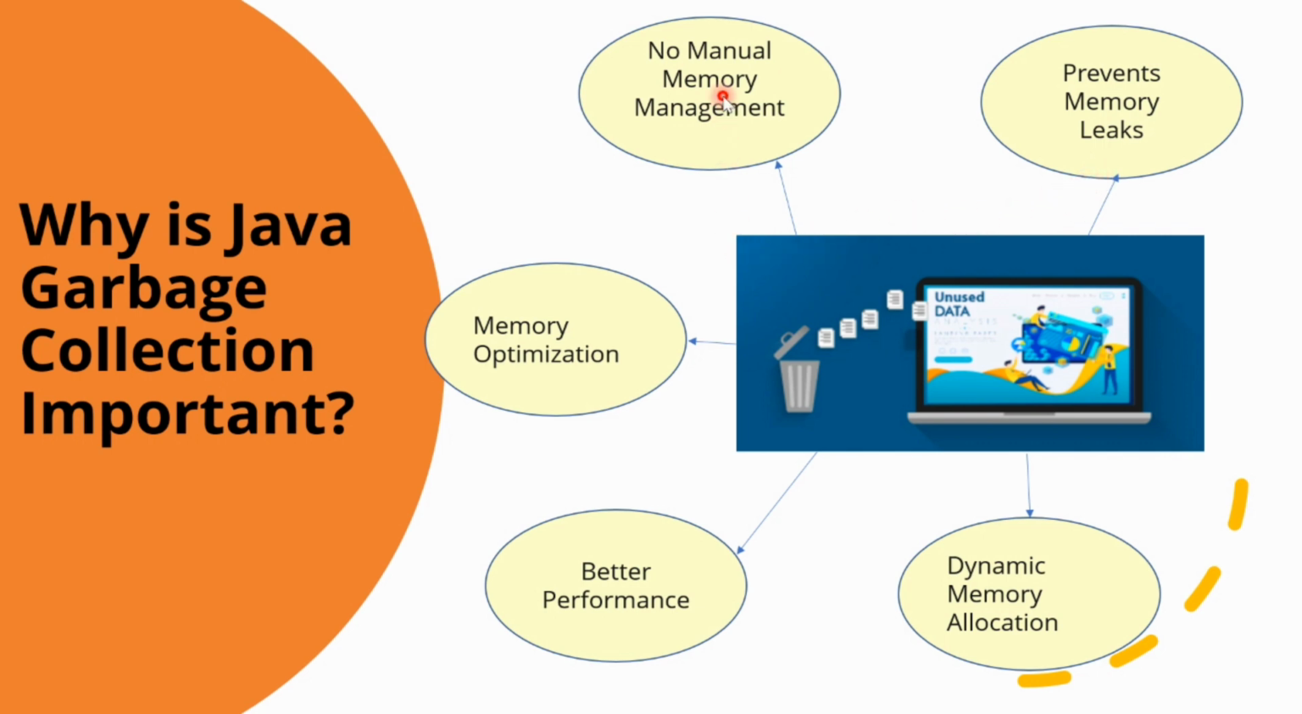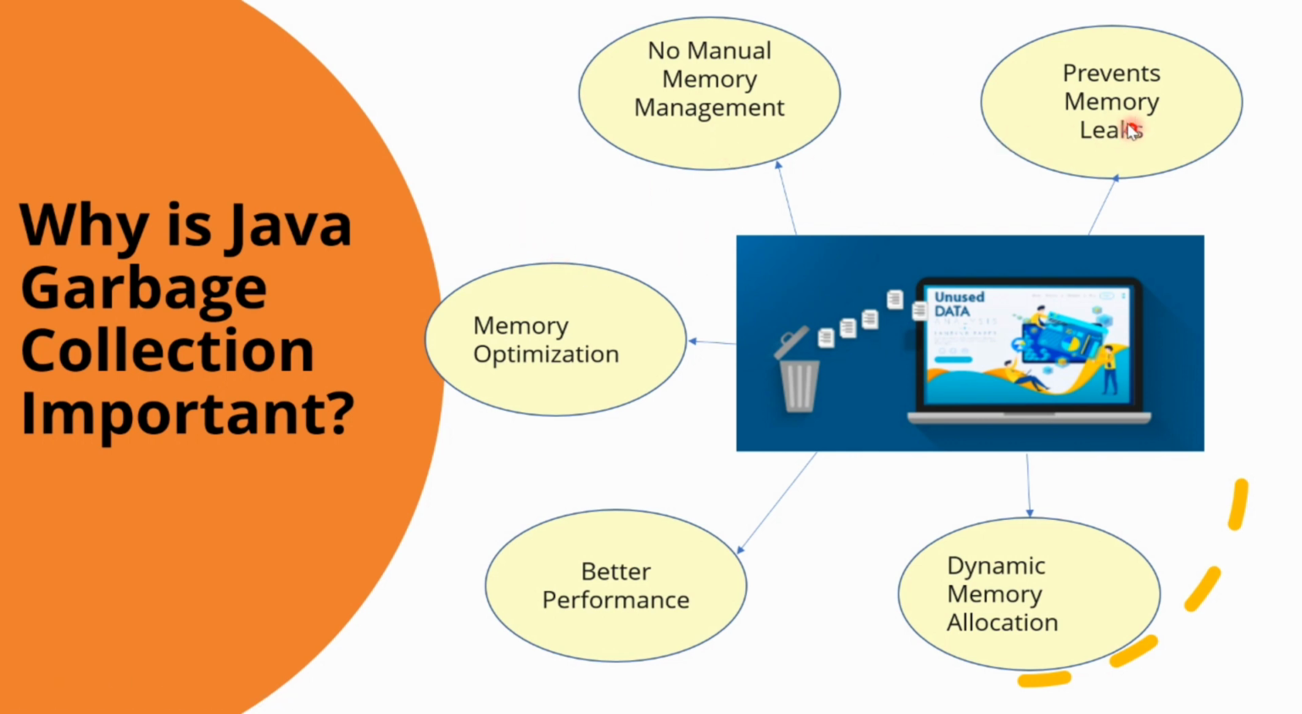The first one is no manual memory management. With the garbage collector, the developers do not have to manually manage the memory allocation and deallocation. This means that the programmers can focus more on writing the code and less on managing the memory, which can help to reduce the errors and improve the productivity.